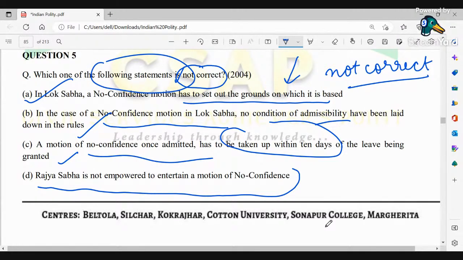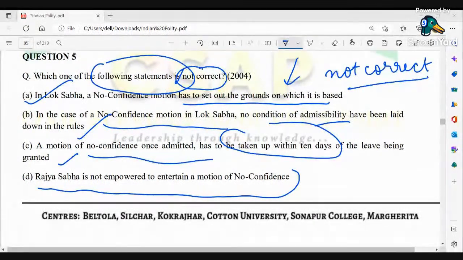I will just read this one again. It has been asked which one of the following statements is not correct. In Lok Sabha, a no confidence motion has to set out the grounds on which it is based. In the case of a no confidence motion in Lok Sabha, no condition of admissibility has been laid down in rules. A motion of no confidence, once admitted, has to be taken up within 10 days of the leave being granted. Rajya Sabha is not empowered to entertain a motion of no confidence.